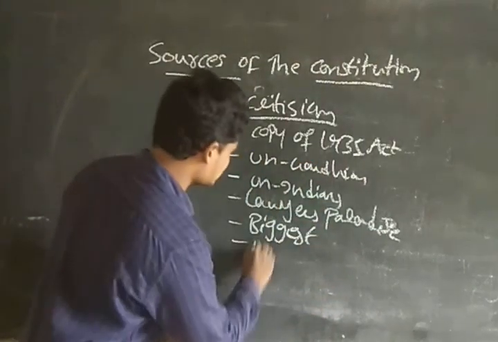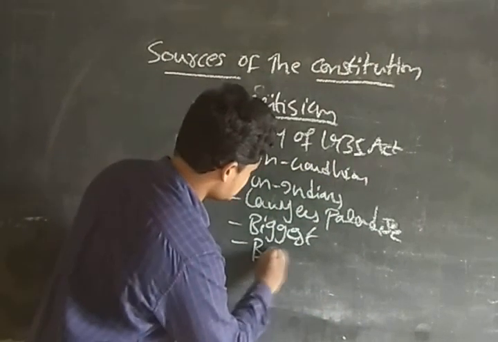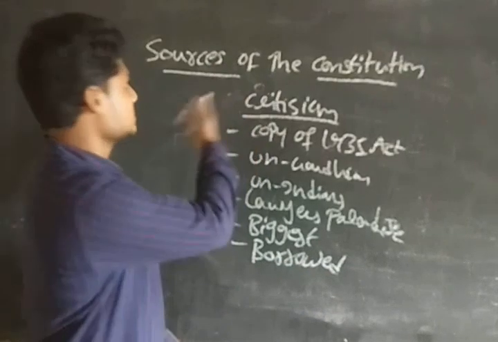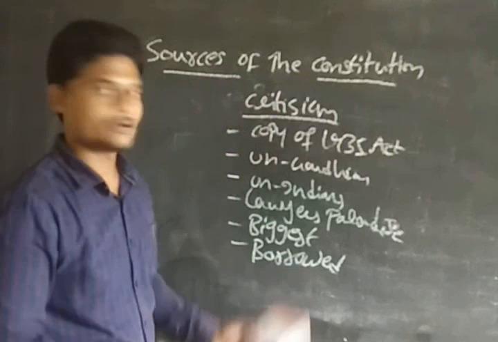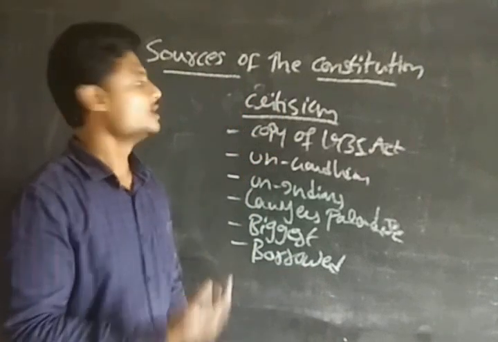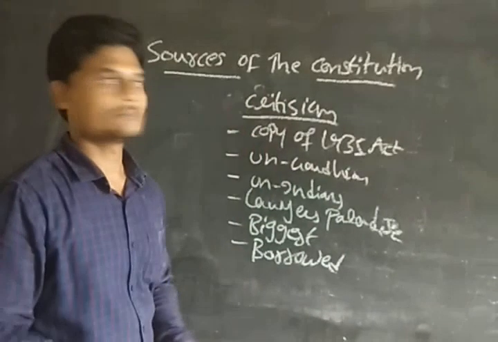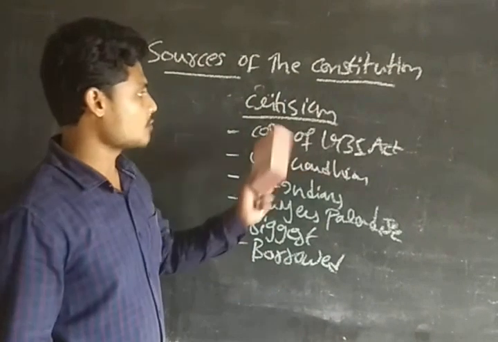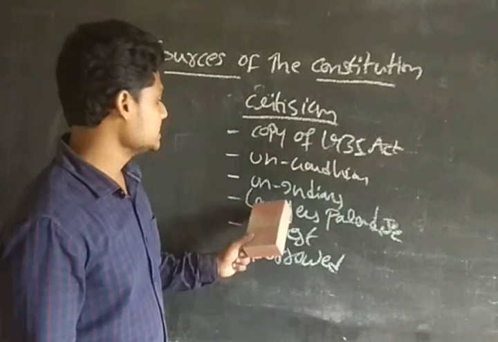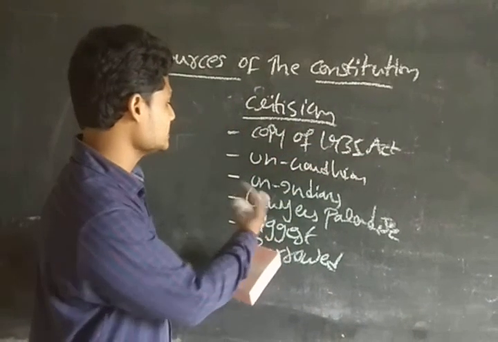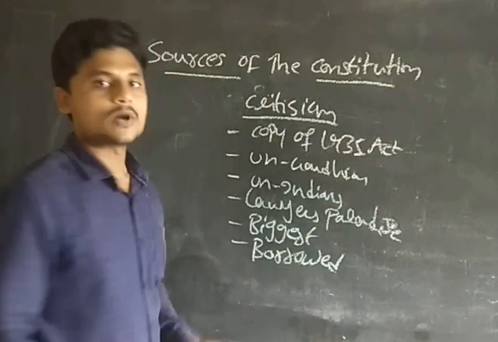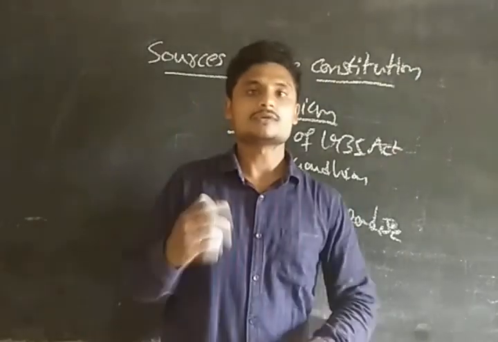And one more thing, it is a borrowed one. Why? Because we have taken from many sources. As I explained now, the sources of our constitution, it is borrowed. That is from this country, that is from that country, we have taken many provisions. So these are the criticisms of the constitution, guys. That is, the copy of the 1935 Act, un-Gandhian, un-Indian. After that we have the lawyer's paradise, the biggest one, and it is a borrowed one. With this we are done with the sources of our constitution.